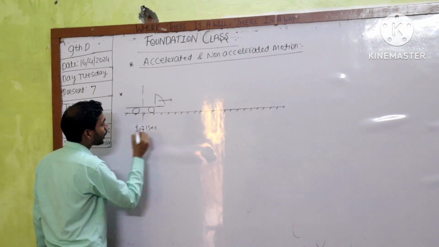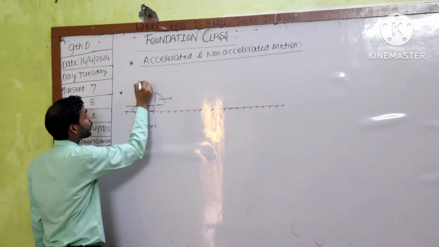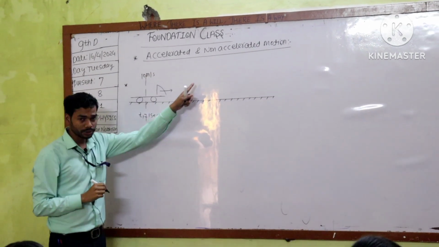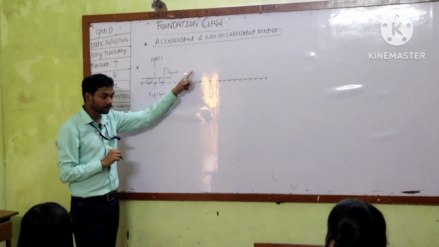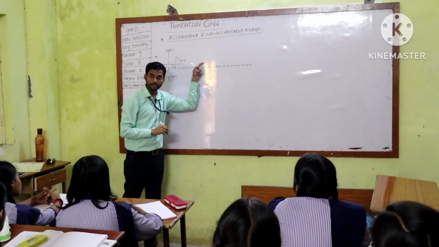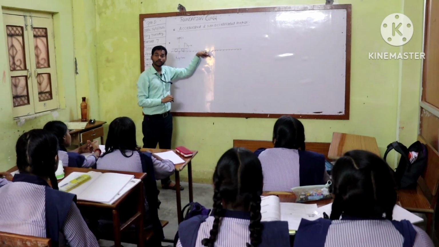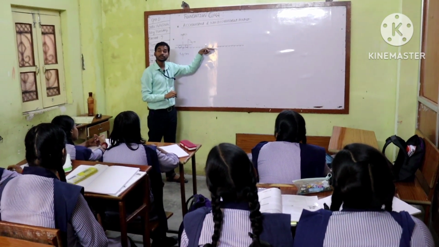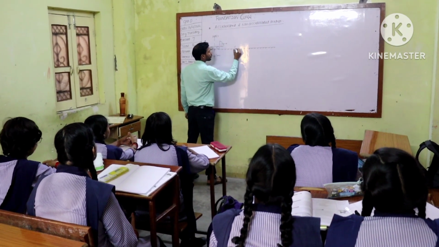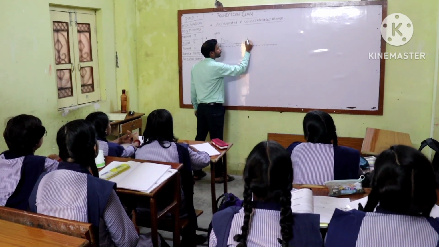It is 1 second, and exactly at 1 second the speed of the car was 10 meter per second. So it is moving with 10 meter per second, and it is not going to change during its journey of motion. So the direction of motion of this body is fixed. Speed of this body is fixed. That means what is not going to change? Velocity would be fixed. So let's draw it at different instants of time.